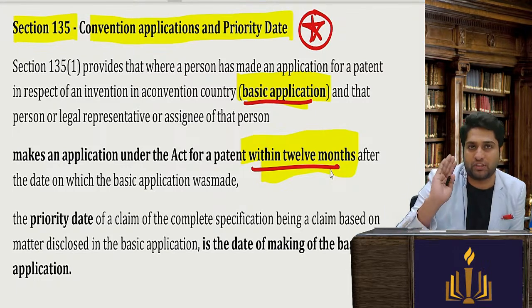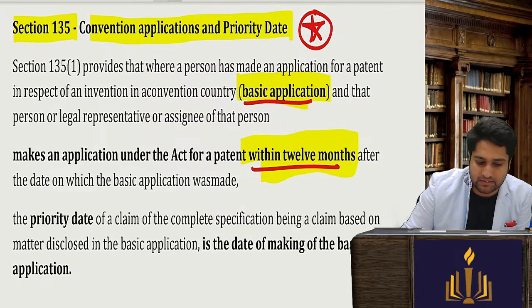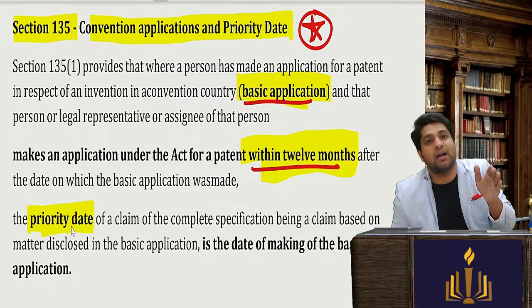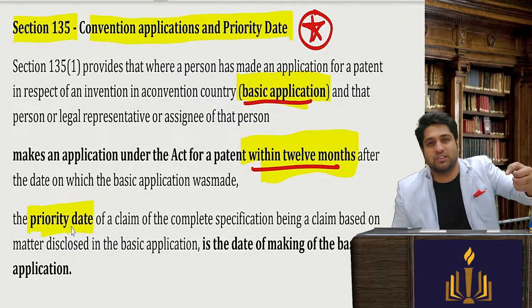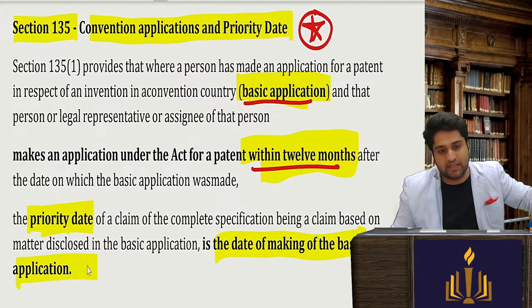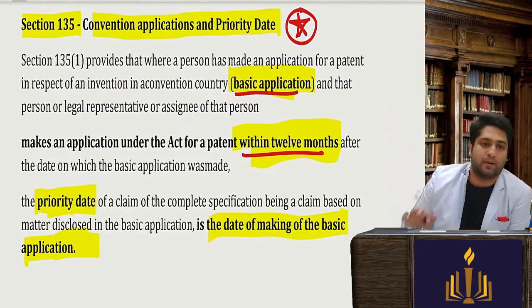patent protection application. Then we will say, okay, he will be protected on the priority date, and the priority date of the invention will come in his name from the date of making the basic application, from the date he makes the filing in his home country.